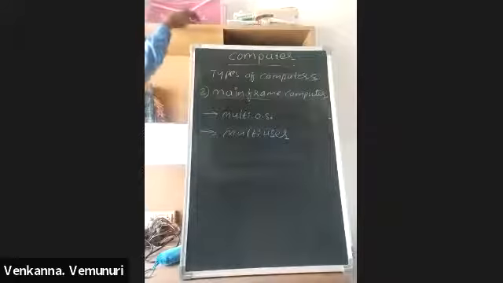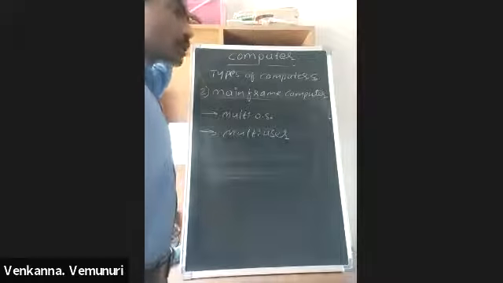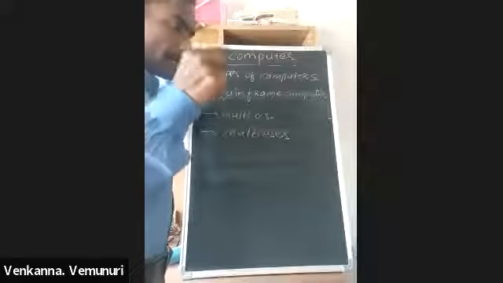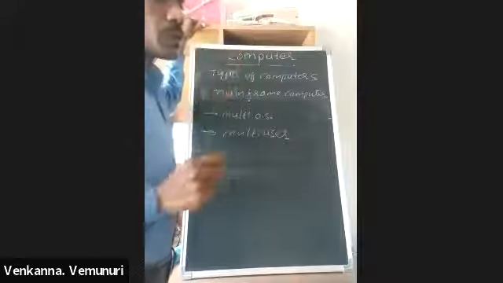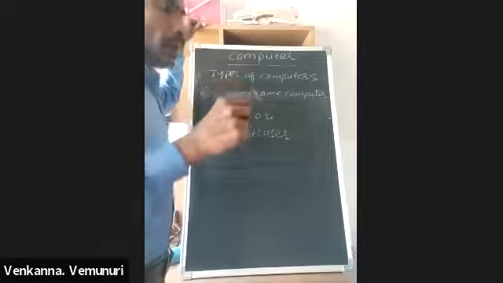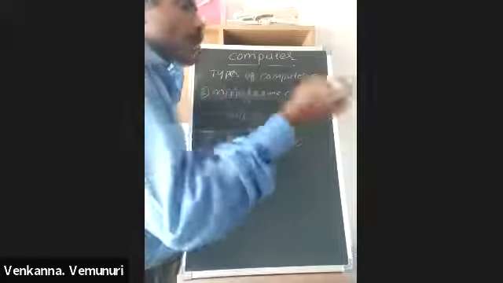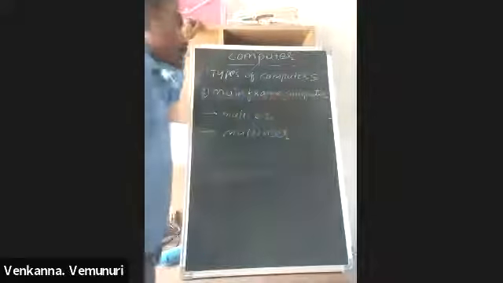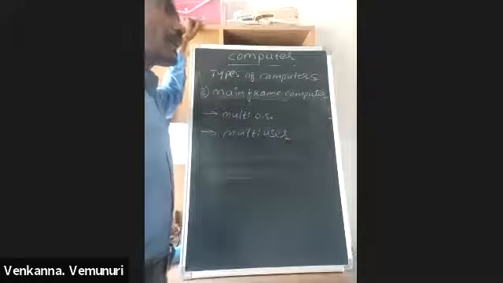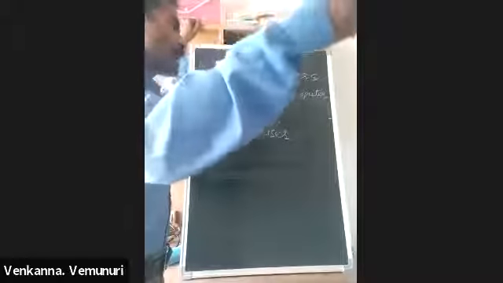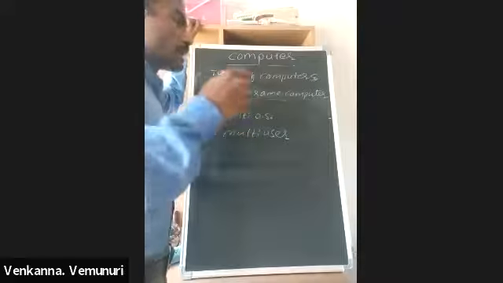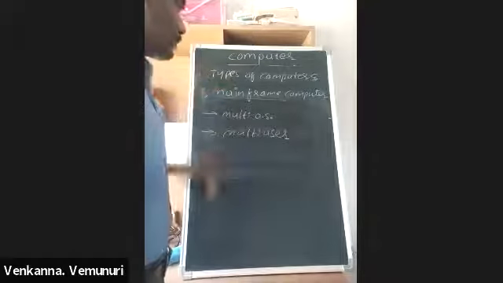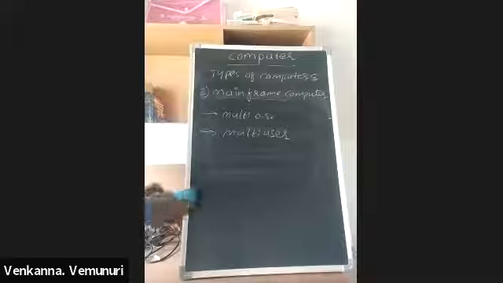In a supercomputer, first you give input, the data available in RAM, primary storage. It processes that data and gives output. But a mainframe computer receives data and instructions from outside, processes them and gives output. This is the difference between a supercomputer and a mainframe computer. Another one is the mini computer.